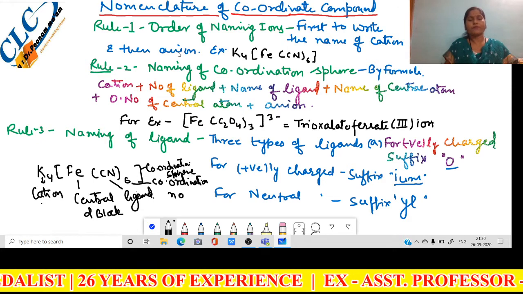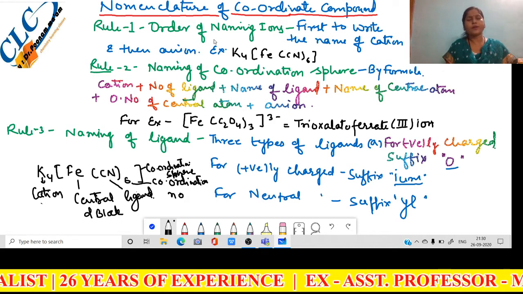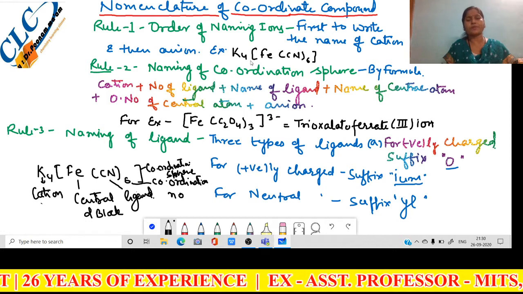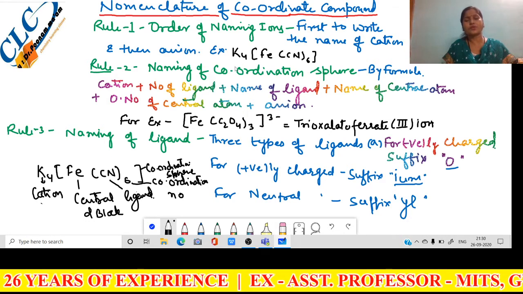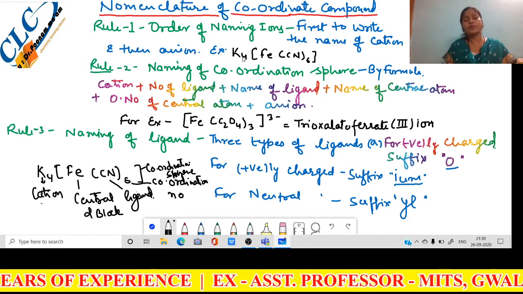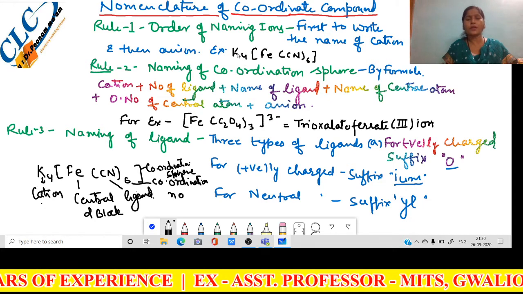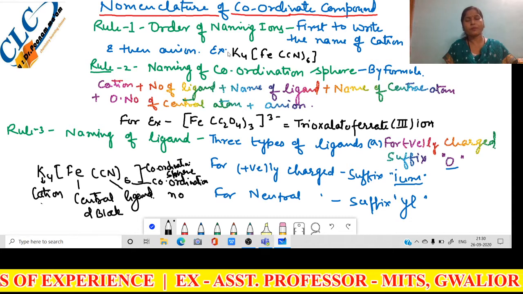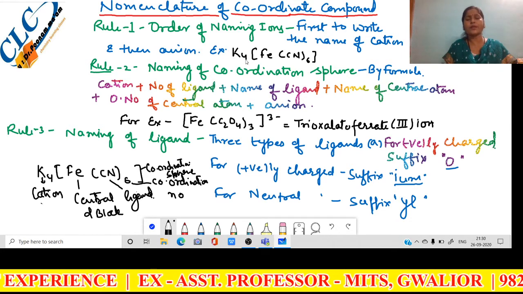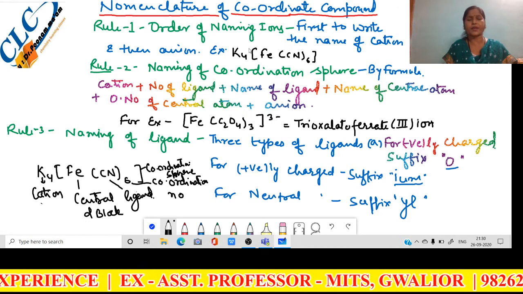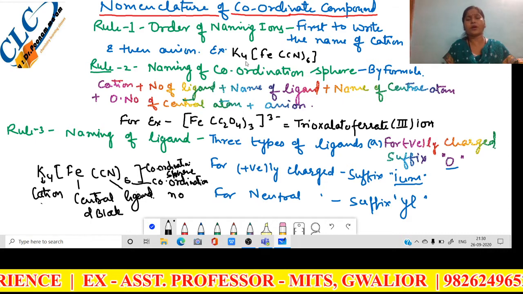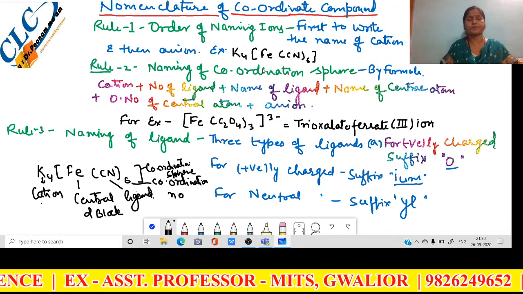So according to the first rule, the order of naming the ions, first of all write down the name of the cation. So first of all write down potassium. Here we use only the term potassium, not tetrapotassium, because according to IUPAC, first write the name of the cation, only the name of the cation, not the number of the cation. So the name of this cation is potassium.